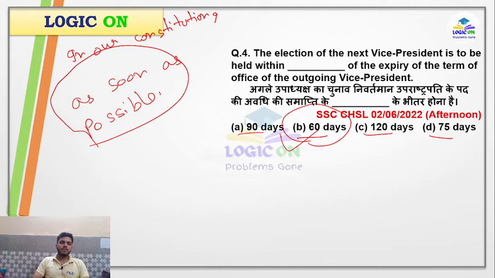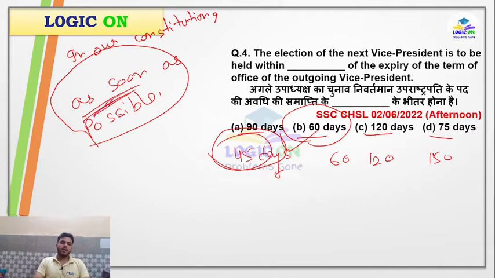Do remember, if our options were 45 days, 60 days, 120 days, 150 days, then our answer would be 45 days, because our constitution says that the election of the vice president has to be conducted as soon as possible. In our constitution a proper date or period is not mentioned.